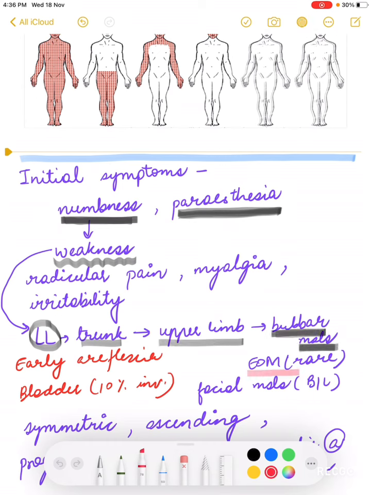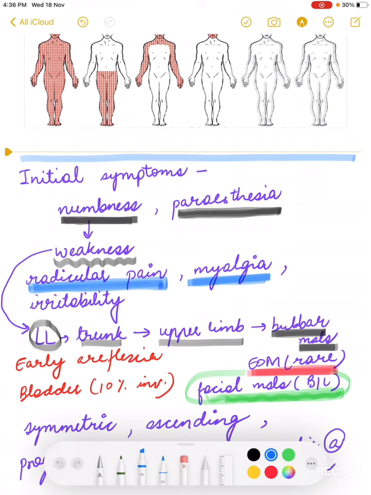Now, involvement of the extraocular muscles is rare, but facial nerve involvement, bilateral facial muscle involvement, has been seen in a lot of patients. So we have to remember that extraocular muscle involvement is rare, but facial muscles bilaterally may be involved. Also, we must remember that there are features of radicular pain. A lot of children will present with antalgic gait, with pain, and we might think that the child is just acting, but this pain is actually because of GBS. So radicular pain, myalgia and irritability are also very common in GBS.